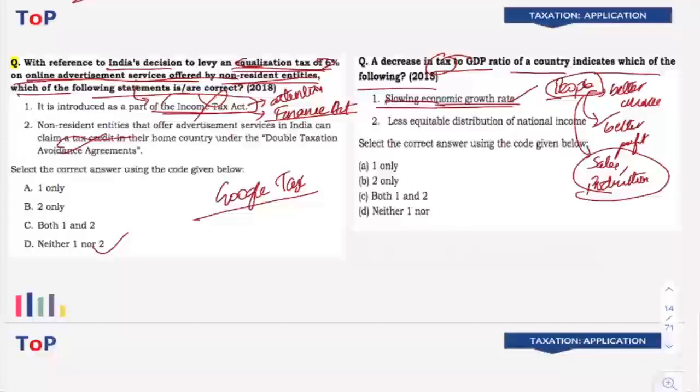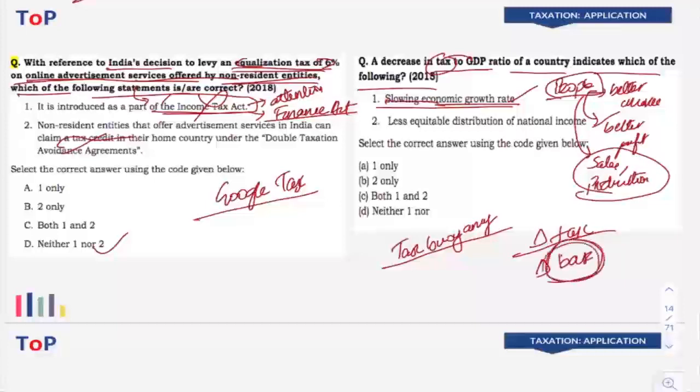You have to actually make use of the tax buoyancy concept here. What does tax buoyancy mean? It means the change in tax based on the change in the tax base. So when the tax base starts going down, the tax revenue will start going down. So if there is a reduction in tax to GDP, that simply means there is a reduction in tax base, there is reduction in economic growth.